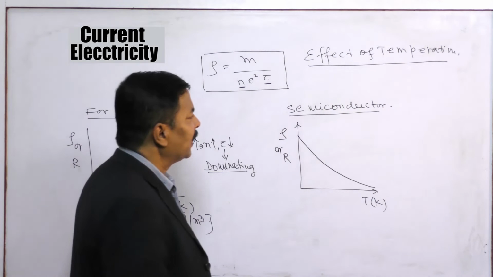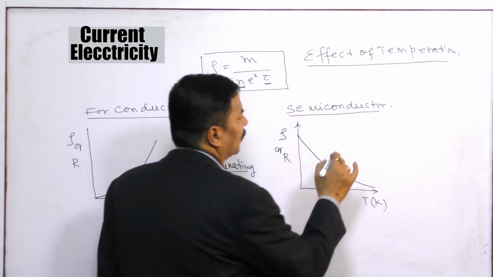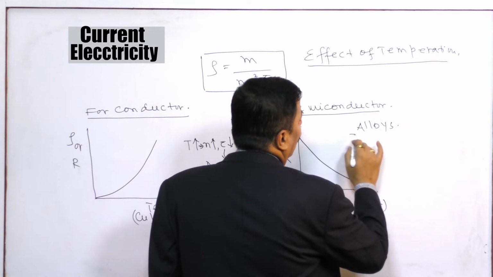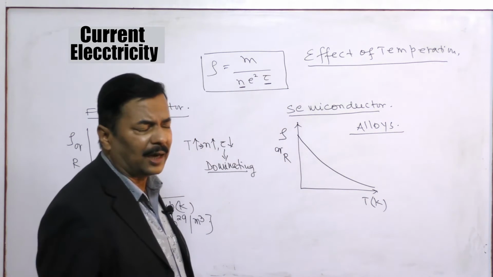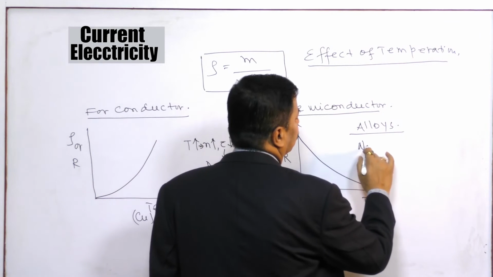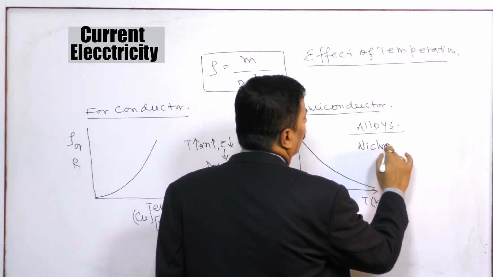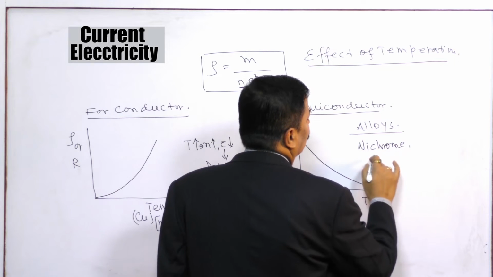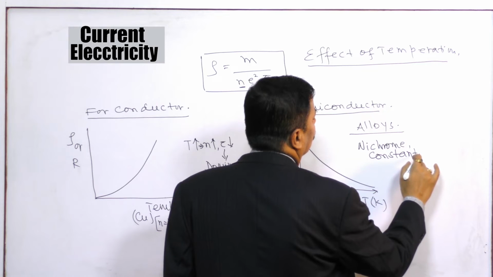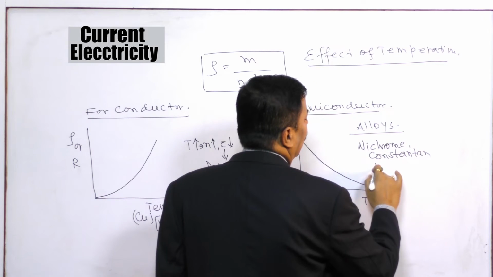Now the next case is specific alloys. We prepare alloys for our own purpose, like nichrome, constantan, manganese.